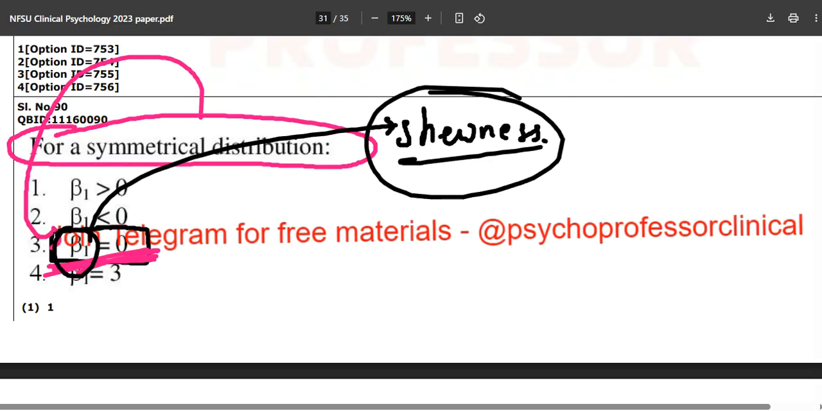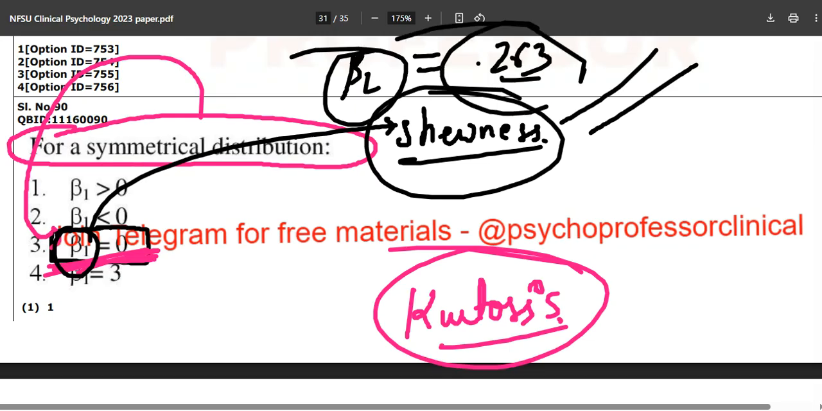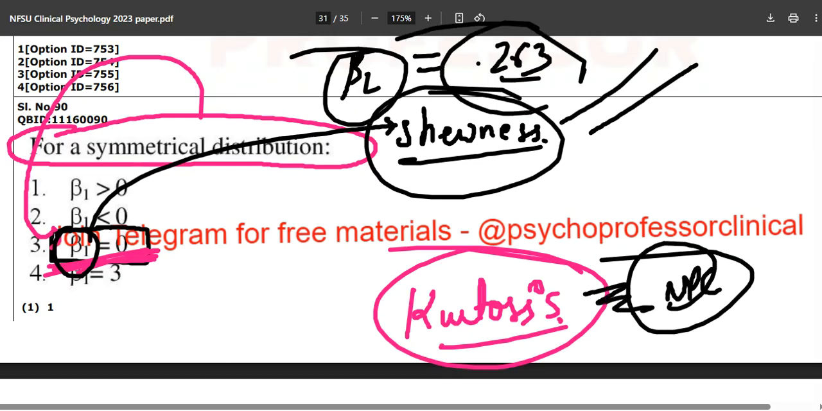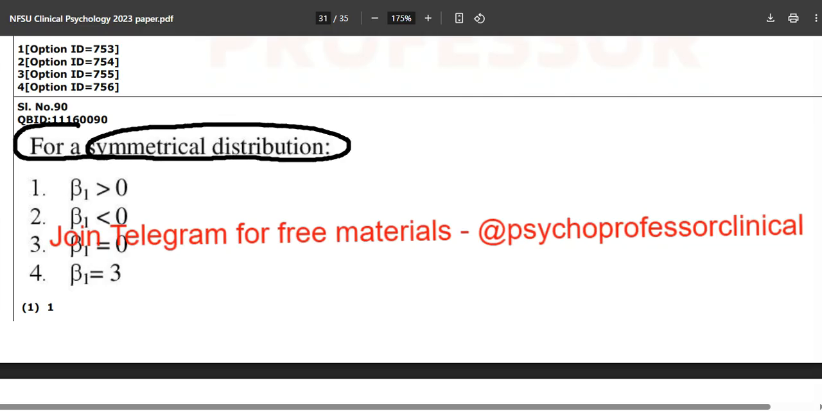Okay, so in a NPC you have only two things. First is the skewness and second is the kurtosis. Now be sure, next time they will definitely ask you what is the value of beta 2, and you will mark 0.263. This is the value of kurtosis in a NPC or a Gaussian curve or in a symmetrical distribution. So I hope you now got the concept: for a symmetrical distribution, which is an NPC, the beta 1 value will be 0, not less than, not greater than.